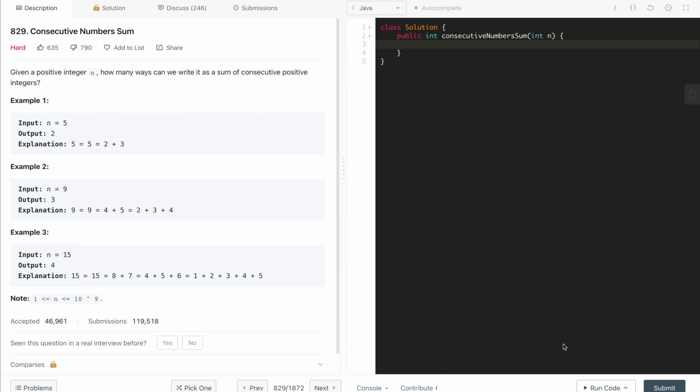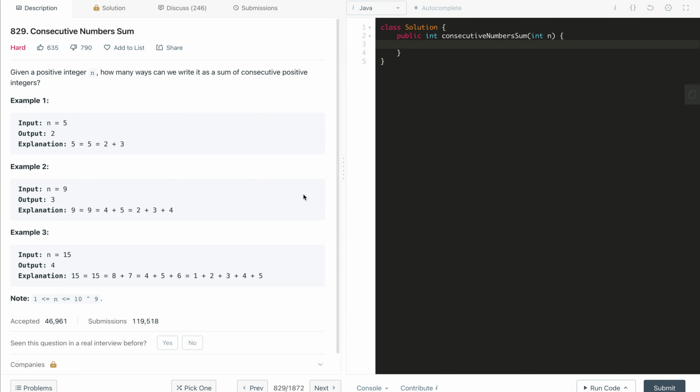The 2 and 3 are consecutive positive numbers, and their sum equals 5. So for 5 we have two possible solutions. For 9, 9 itself is one, then 4 plus 5, and another is 2 plus 3 plus 4, which also equals 9. So we have three such sequences of positive consecutive numbers.